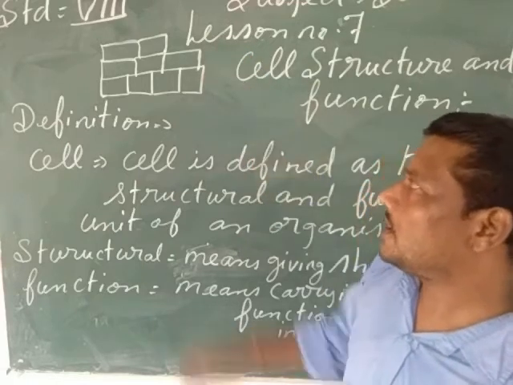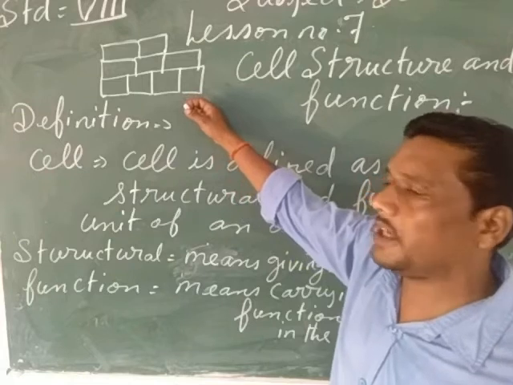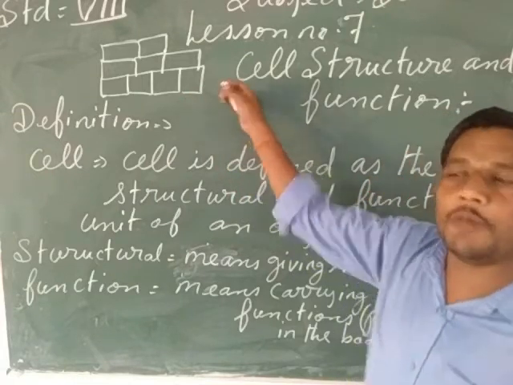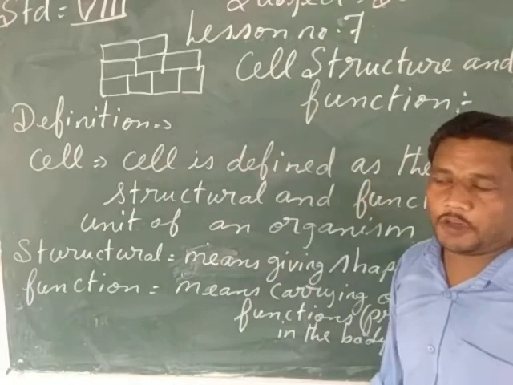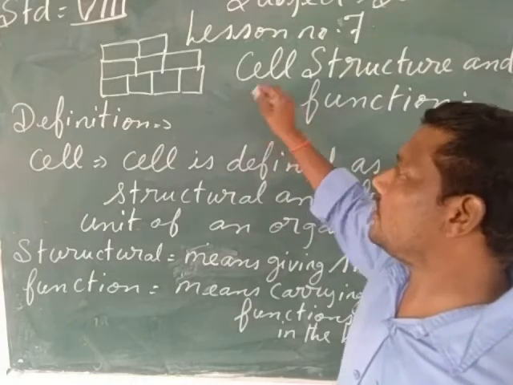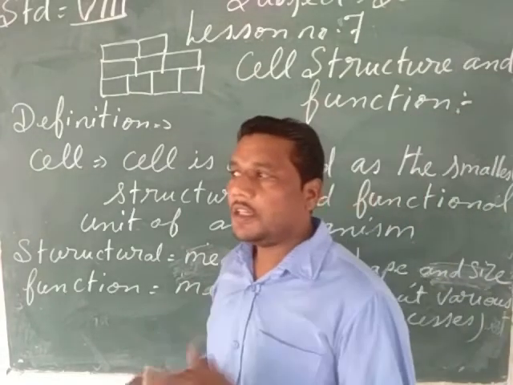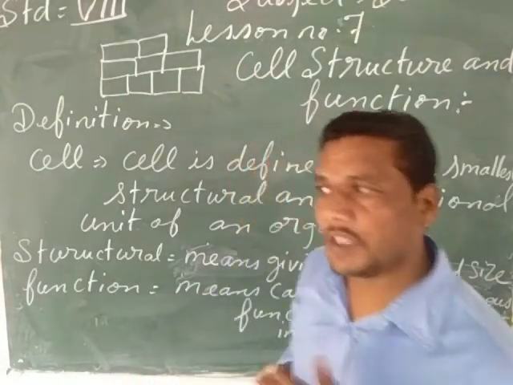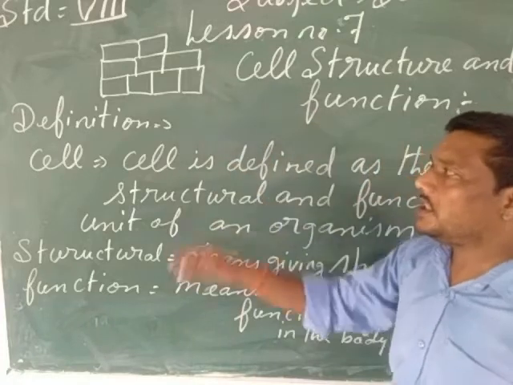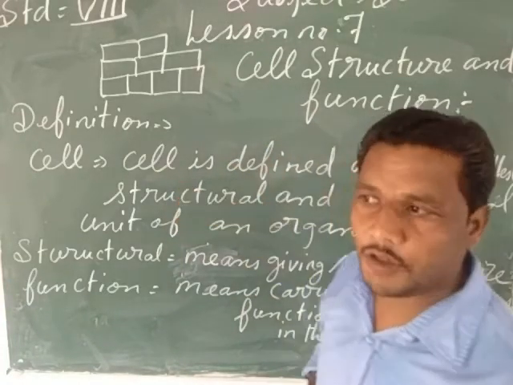In the same way as the building is made up of bricks, iron, sand and cement, the body of all living organisms is made up of cells. As bricks are the structural unit of the building, in the same way, cells are the structural unit of the body of the living organism.